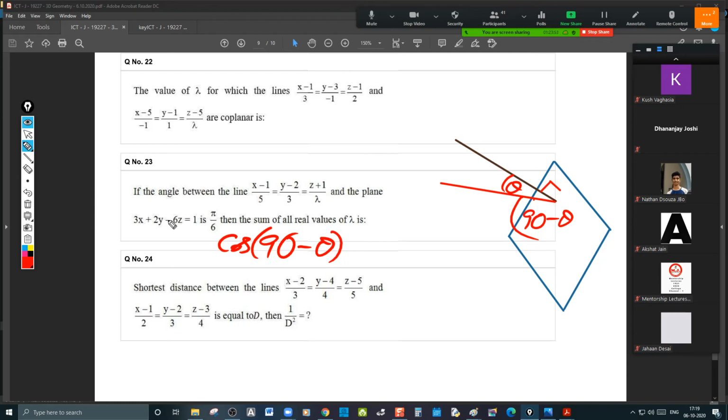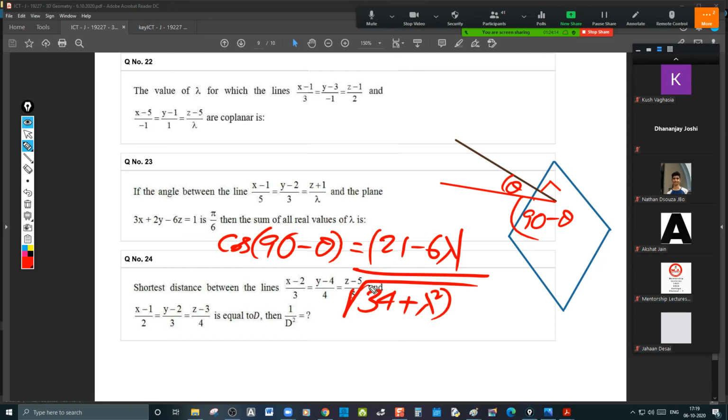15 plus 6 21, 21 minus 6 lambda under modulus divided by root over 34 plus lambda square, ये लिखा 5 square plus 3 square plus lambda square। ये बताओ कितना है? 9 plus 4 13, 13 plus 36 a 49 हो जाता है। बस इसको सिंप्लीफाई करना है।